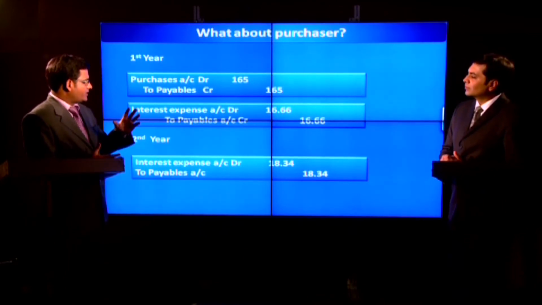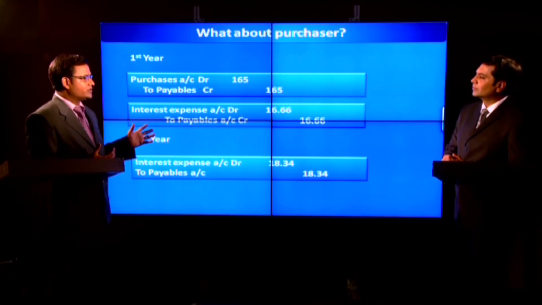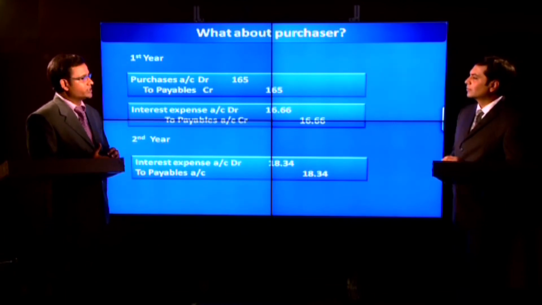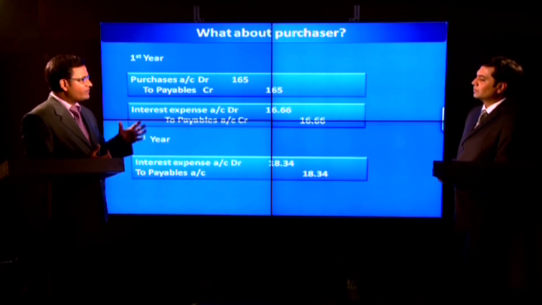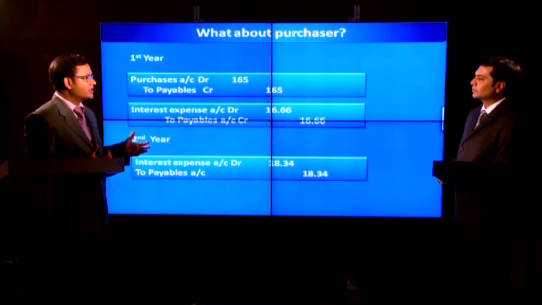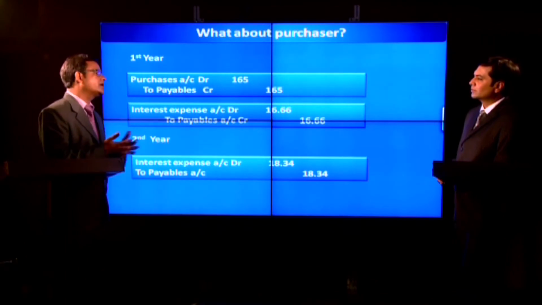Now I have a question. In both the scenarios you have taken a credit period of 2 years. Am I supposed to do the entire exercise even if my credit period is very small, say 15 days or 20 days, which is normally termed as normal credit period?